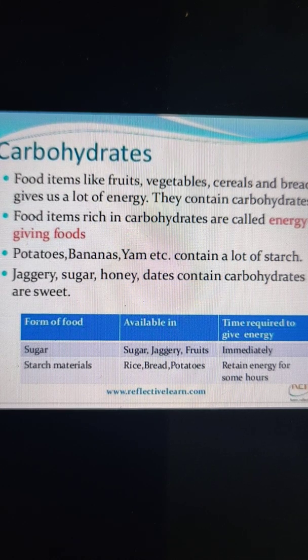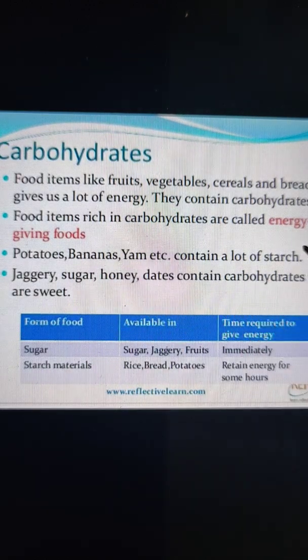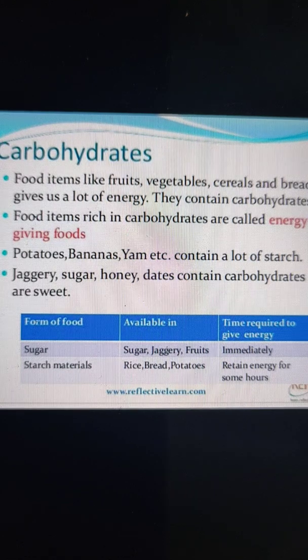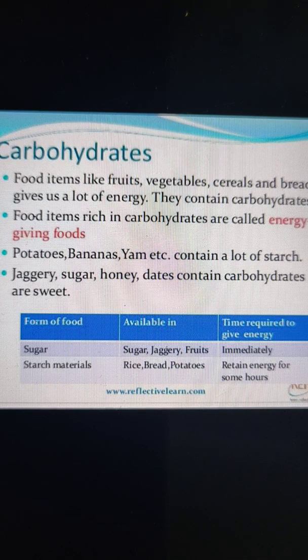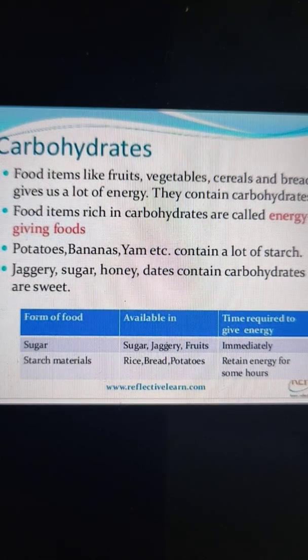The sources are potatoes, bananas, yam, etc., which contain a lot of starch. There are many other sources of carbohydrates, such as wheat, common sugar, jaggery, tapioca, pasta. All these are also sources of carbohydrates and they give us instant energy. They are required by our body to give us instant energy.